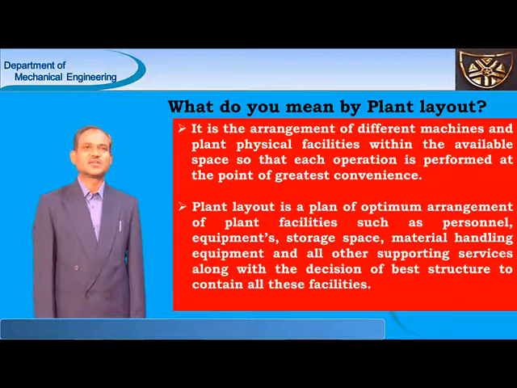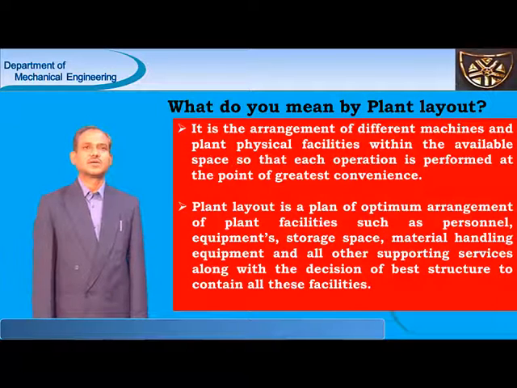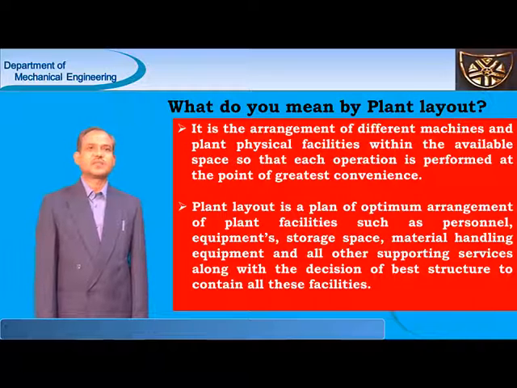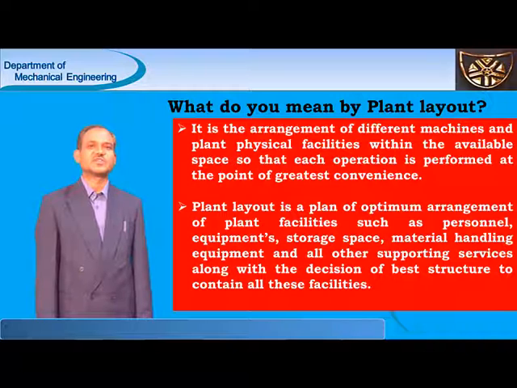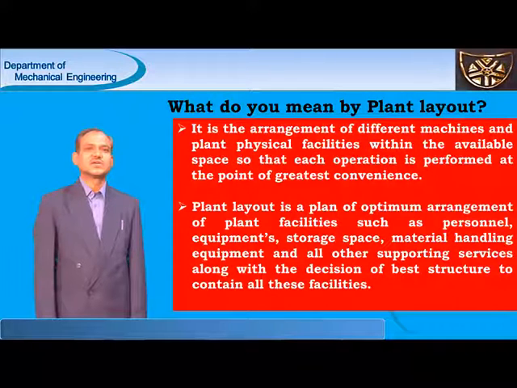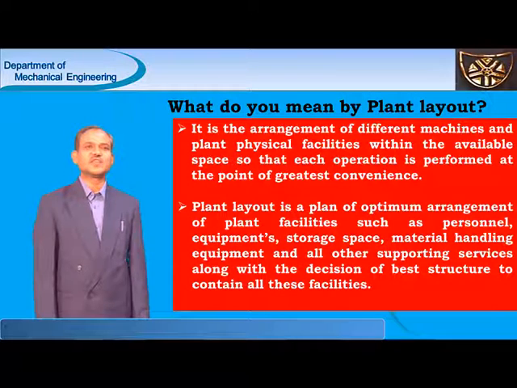Next, coming to the layout, plant layout. In simple words, the definition is: plant layout is the arrangement of machines. The important resources are the machines, so that each operation is carried out on machines. Each operation is performed at the point of greatest convenience.